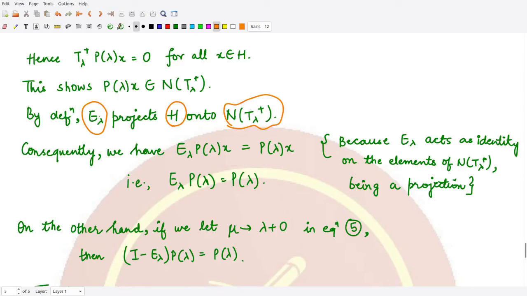So basically what is it doing? Because p lambda x is a member of the null space, and E lambda is projecting all the members of this null space onto itself, because it is a projection, it acts as identity on all of the elements of this null space. So E lambda would map all of the p lambda x onto p lambda x only, right? And because this is true for all x which are members of the given Hilbert space, in terms of operators we have E lambda p lambda is equal to p lambda, right?